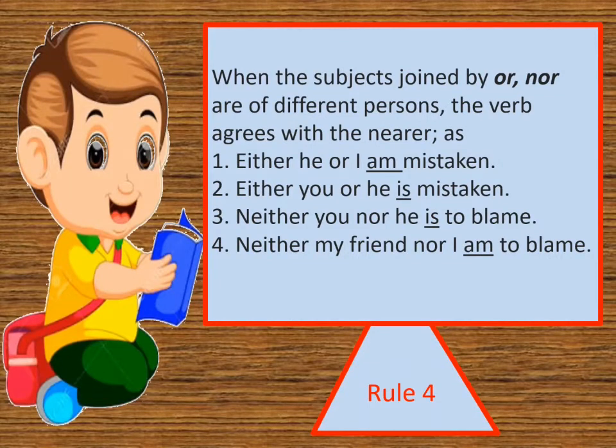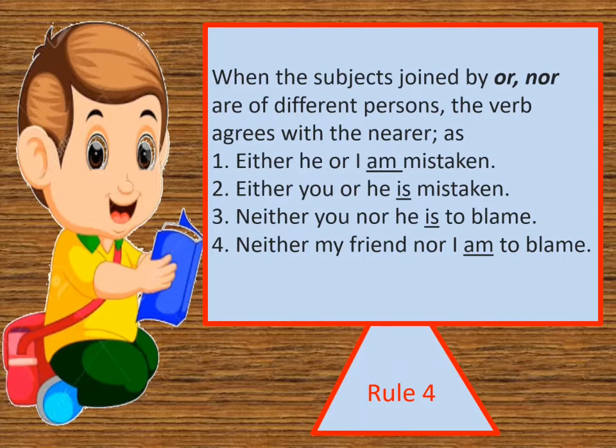When the subjects joined by or, nor are of different persons, the verb agrees with the nearer. Either he or I am mistaken. I is nearer to the verb, so verb will be according to I, that is am. Second is, either you or he is mistaken.